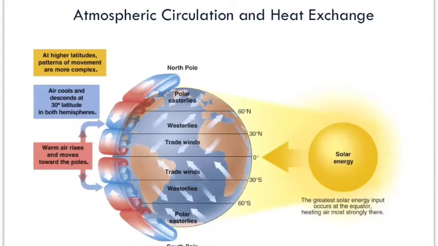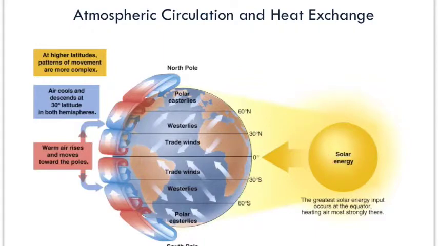This heating of the Earth's surface by the sun is going to drive circulation through the atmosphere. In March and September, when the sun is directly over the equator, or in June or December when it's directly over 23 degrees north or south latitude, most of the sun's energy is going to be focused in this area on the globe. As a result, you're going to get uneven heating patterns.